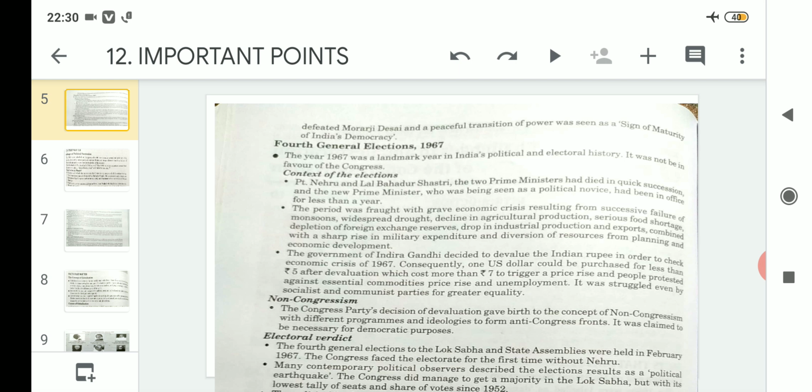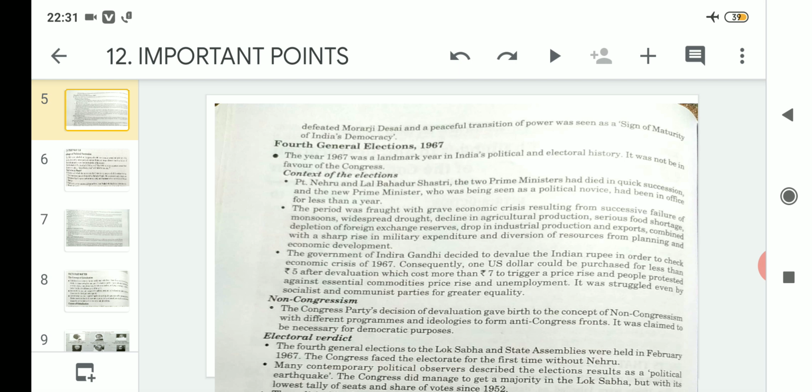Already the people were suffering from all these problems related to economic crisis and food shortage, and after that, the decision of the Indira Gandhi government to devalue their own Indian rupee was forcing the Indian people to purchase their own things at a much higher price. Suppose they were buying something at rupees 5 at that moment, after devaluation of the Indian rupee they were forced to buy that same thing for rupees 10, which was almost double for the people.